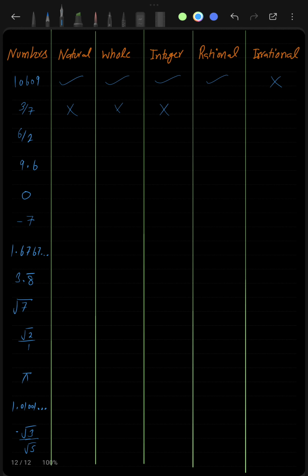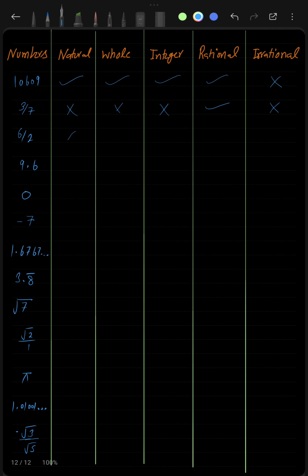So we know that any number that can be represented in the form of p by q, where p and q are integers and q is not equal to 0, is a rational number. So you can see that this 3 by 7 is written in the form of p by q, and both p and q are integers. P and q are 3 and 7, and 3 and 7 are integers, and 7 is not equal to 0. So this is a rational number, whereas it is not an irrational number, okay.